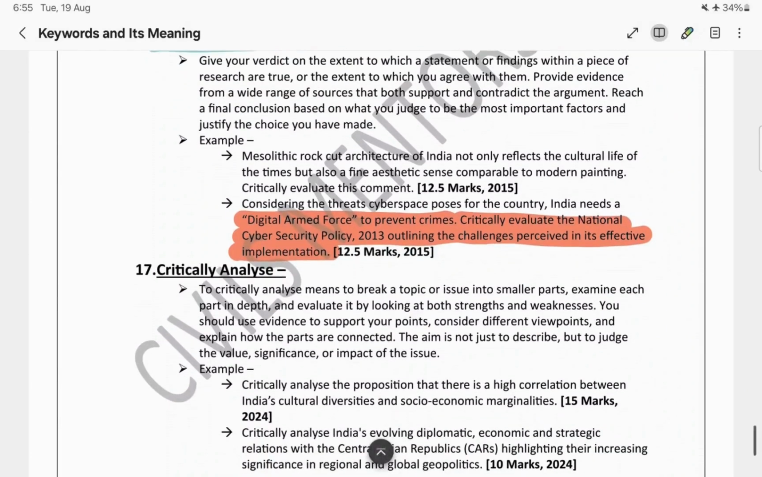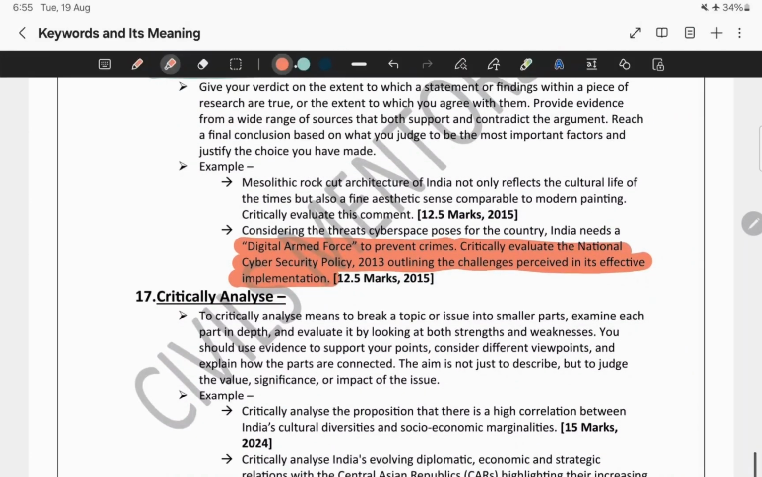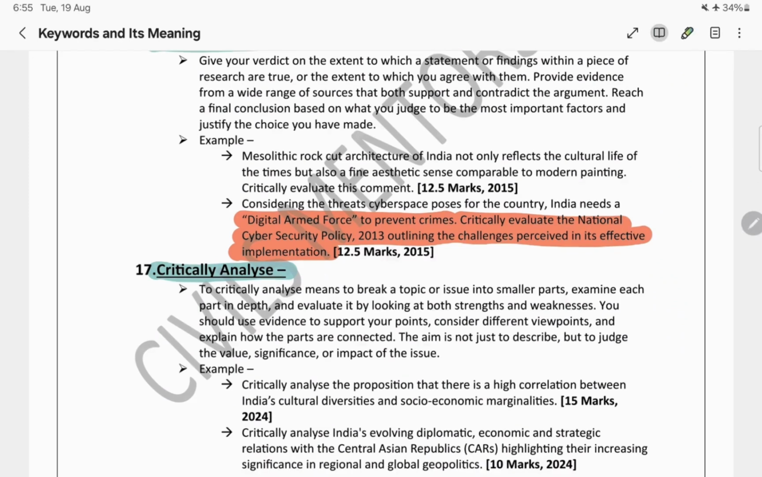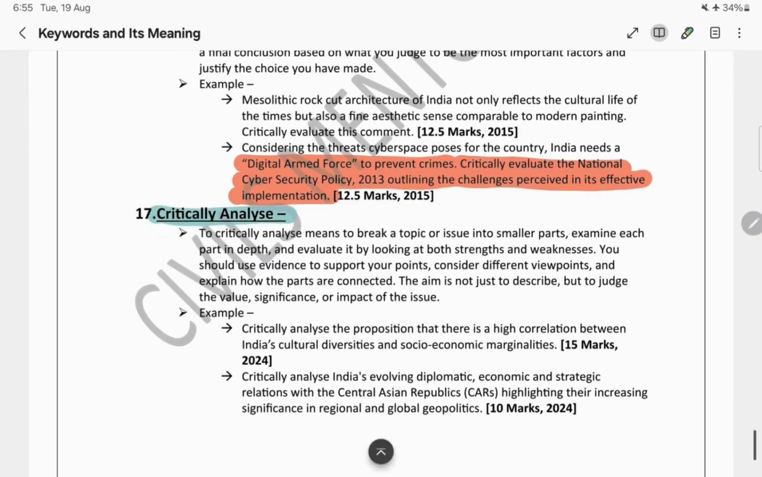Next comes, and the final one is, critically analyze. If you see previous year questions, out of all these keywords, the most number of questions come from this keyword, critically analyze. So what does this mean? Critically analyze is, now in critically, so this is the hierarchy.